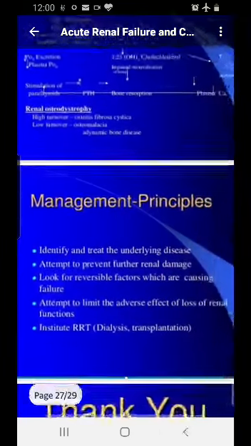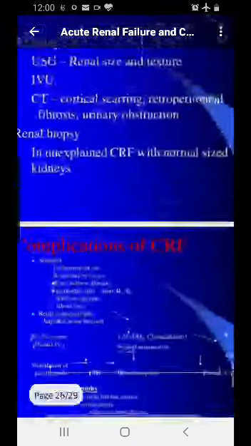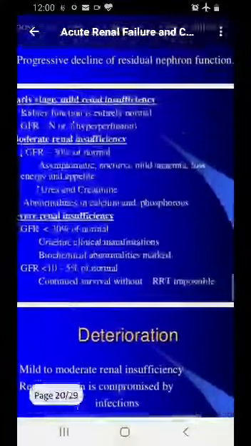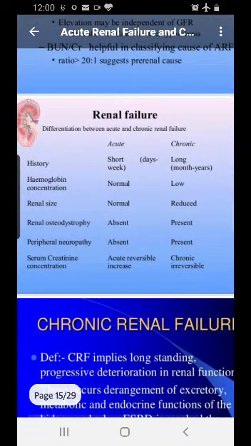Okay, so how do you manage the patient? You identify and treat the underlying cause. You attempt to prevent further renal damage, look for reversible factors, attempt to limit the adverse effects and institute the RRT. Alright, so what is important is that you have to understand the causes of ARF and CRF. You have to understand what is the difference between them, and what are the lab diagnoses which I have spoken about. So I'll just focus this picture again.